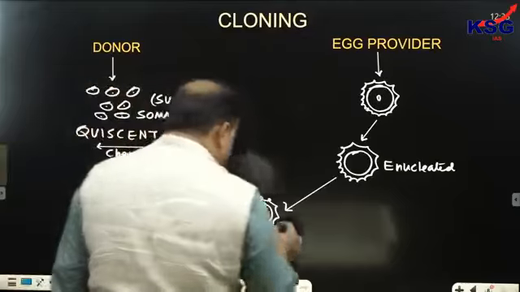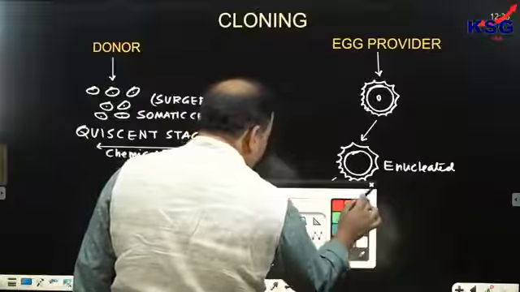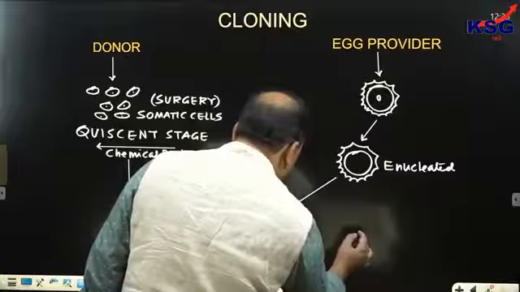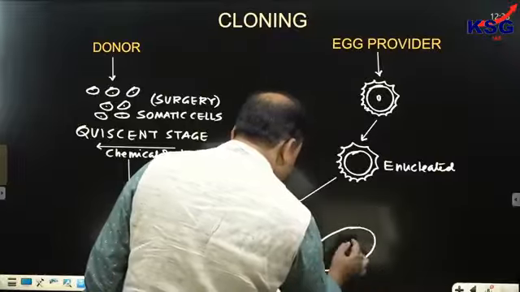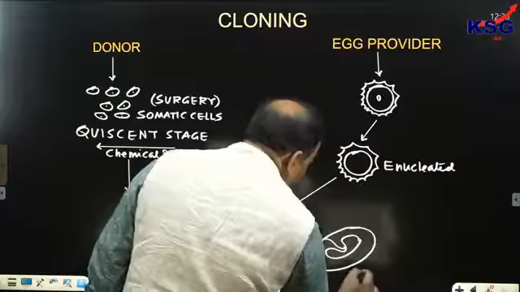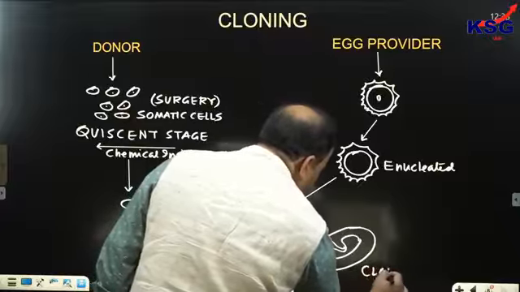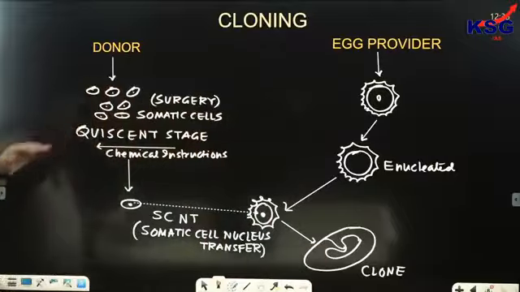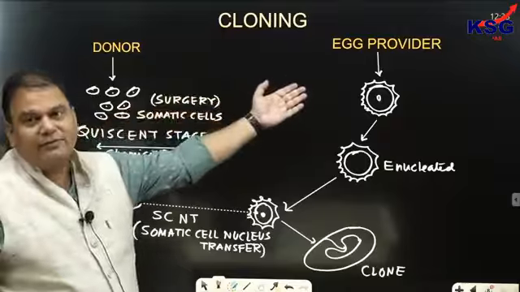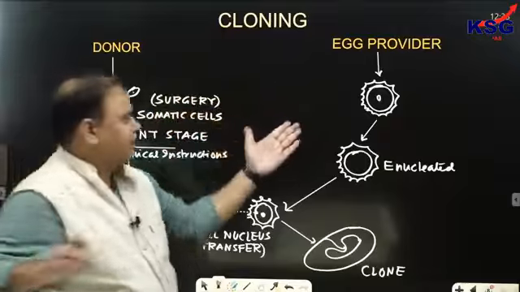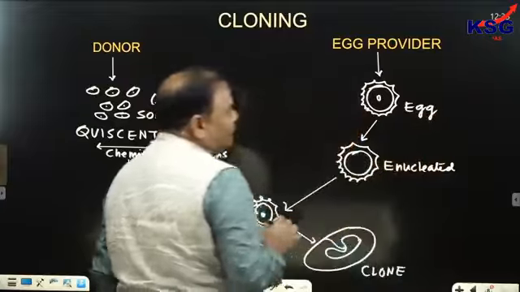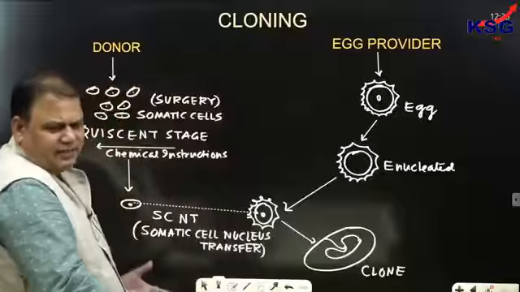And then this would be planted inside the womb of a surrogate mother. The baby which is born would be a clone of the donor. I repeat. On one hand we have taken the egg provider and from her we have extracted one egg. This is the egg that we have extracted, and mechanically the nucleus would be removed from it. Mechanically it can be removed.